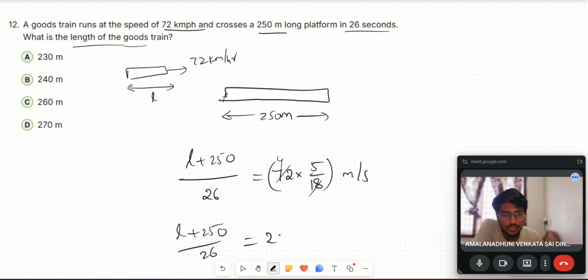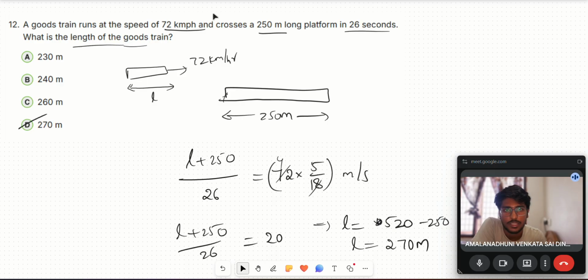4 2s are 8, 20. So here L equals 26, 40, 52, 520 minus 250. So L equals 270 meters. D is the answer.